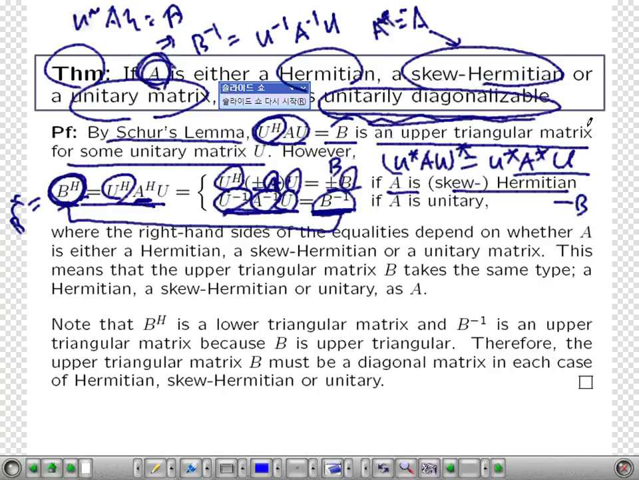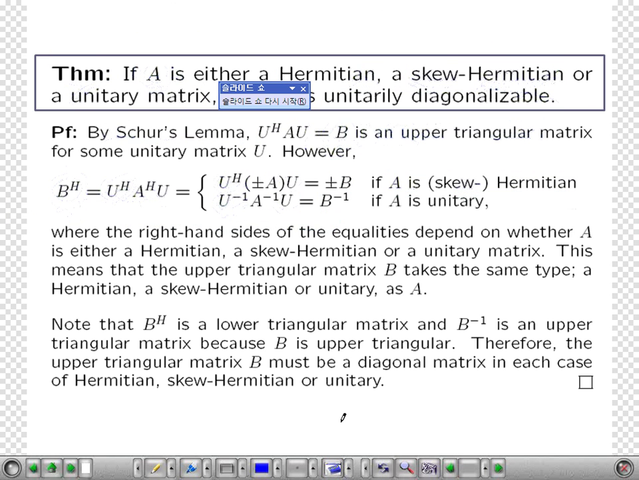So if A is Hermitian, then this upper triangular matrix is also Hermitian. If A is skew Hermitian, then this upper triangular matrix is also skew Hermitian. If A is a unitary matrix, then this upper triangular matrix B is also a unitary matrix. That's what it says. Then let's think about the last part. Okay, as you see.